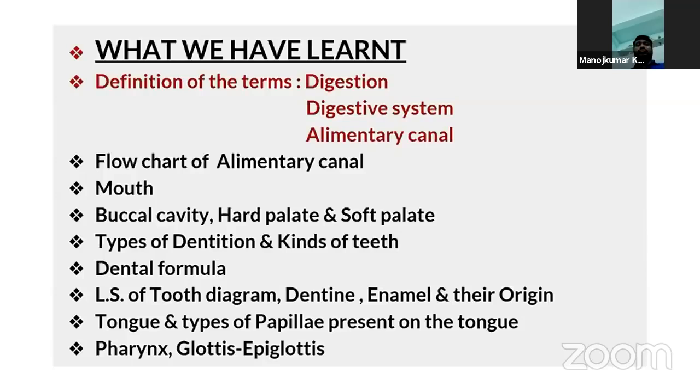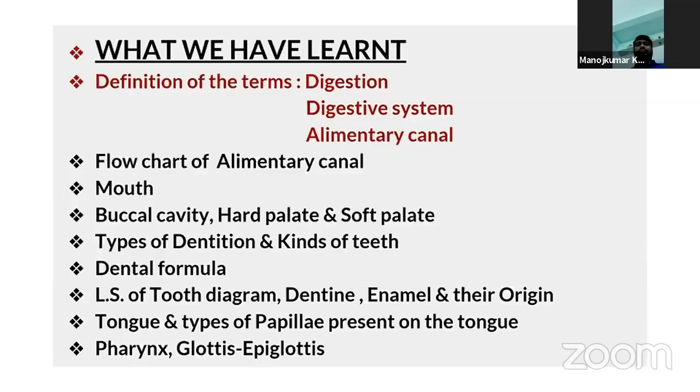What are the functions of the tongue? And what types of papillae are present on the surface of the tongue? There are 3 types of papillae seen on the surface of the tongue: fungiform, filiform, and circumvallate. These possess thousands of taste buds which help in the identification of the taste of different foods.